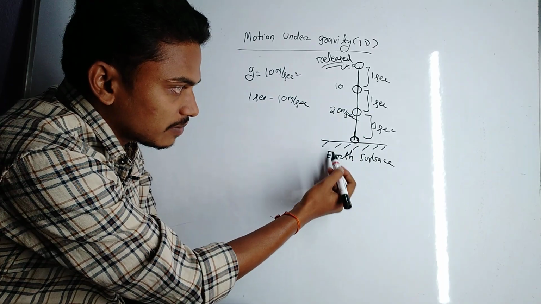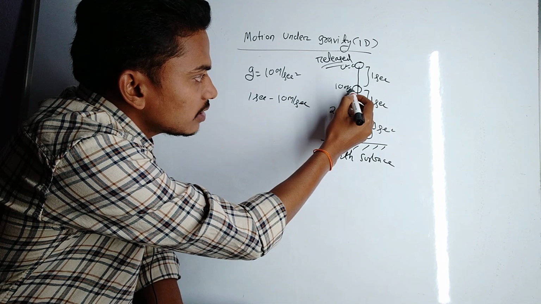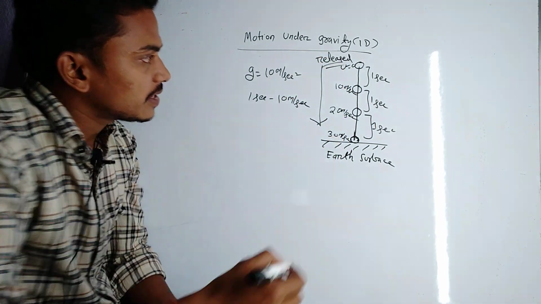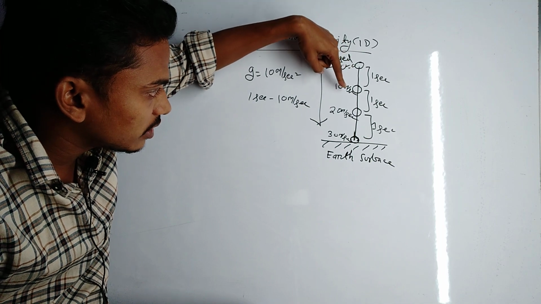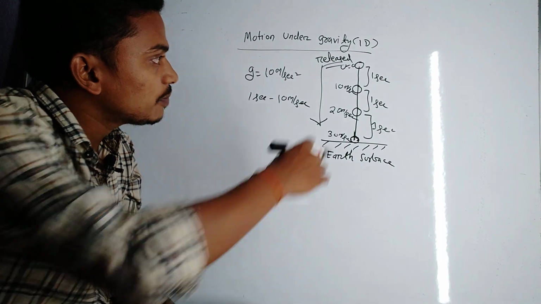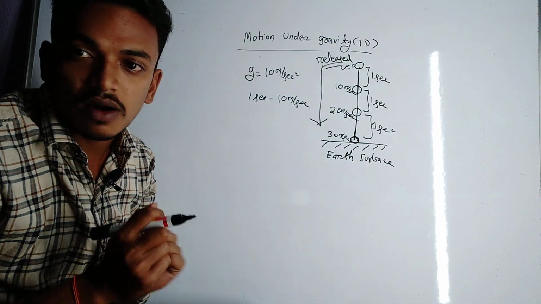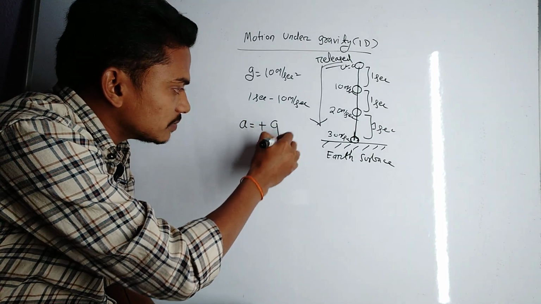Then in the next second the velocity increases to 30 meter per second. So you see here, in downward motion, the velocity of the body increases from 0 to 10, 10 to 20, 20 to 30 in each 1 second. So velocity increases in case of downward motion. That's why acceleration due to gravity g is positive.